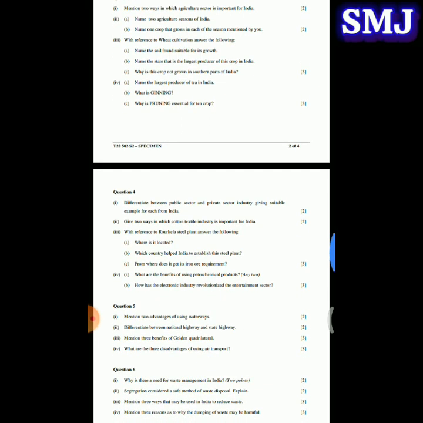Next question. With reference to wheat cultivation, answer the following. Name the soil found suitable for its growth. So the soil suitable for wheat cultivation is fertile soil. It could be black soil, laterite soil. Next question. Name the state that is the largest producer of this crop. So the largest producer of wheat is Uttar Pradesh. Next question. Why is this crop not grown in southern parts of India?